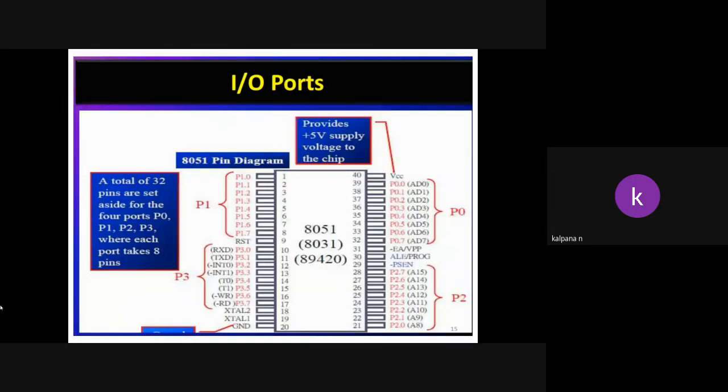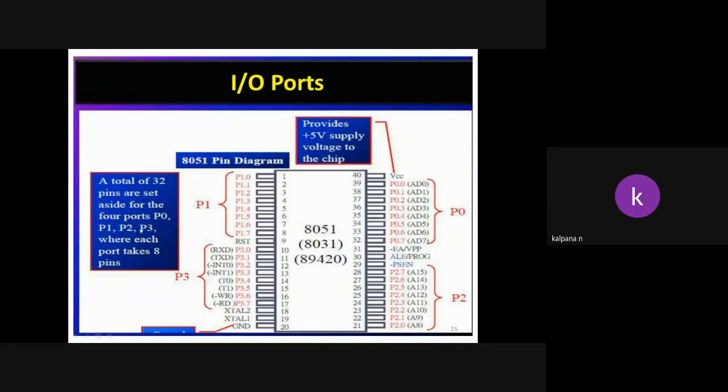Okay, so this is the pin diagram of 8051. It is a 40 pin dual inline package, so totally 40 pins. Out of the 40 pins, 32 pins are set for port 0, port 1, port 2 and port 3.